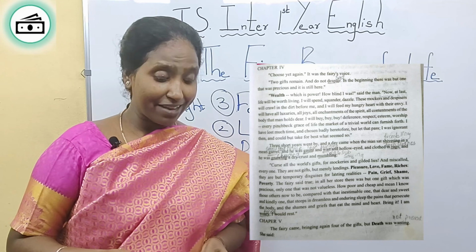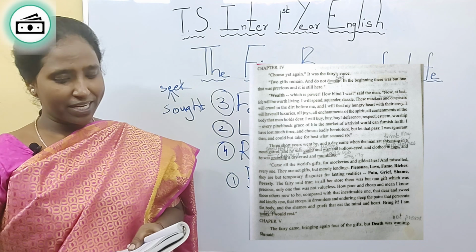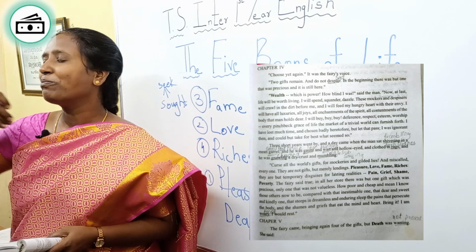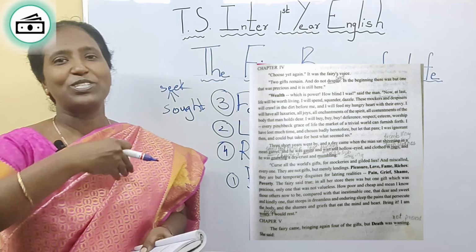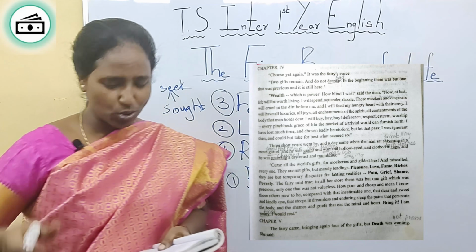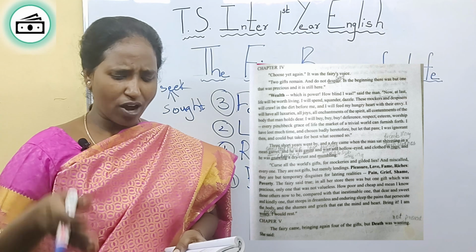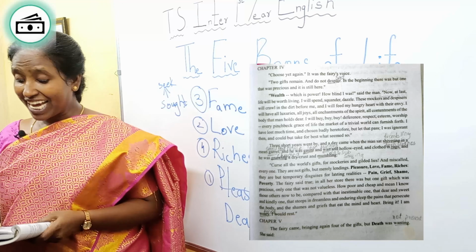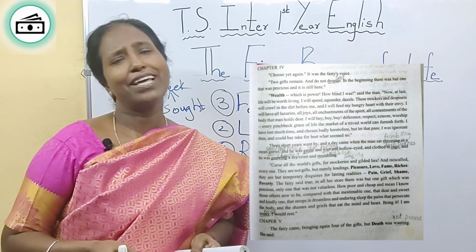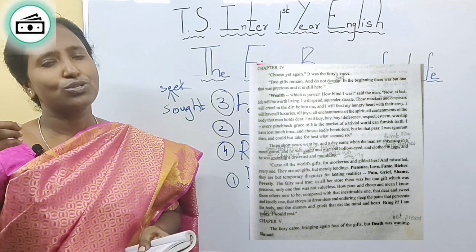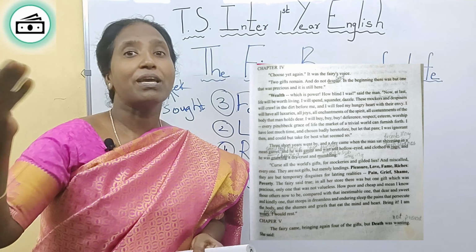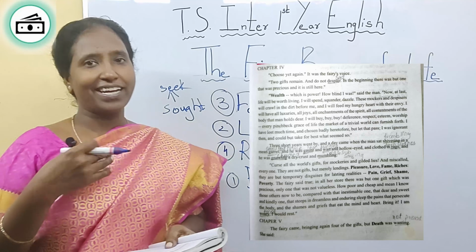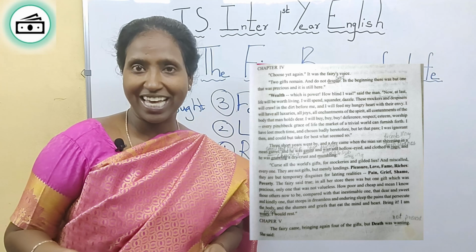Now at last life will be worth living. I will spend, squander, dazzle. I will just spend the money, buy whatever I want. I will just shine and I will just enjoy my life, he said. These mockers and despisers will crawl in the dirt before me, and I will feed my hungry heart with their envy. I will be so rich, so rich that people would envy me. That envy will satisfy my hunger. That means my ego will be satisfied.